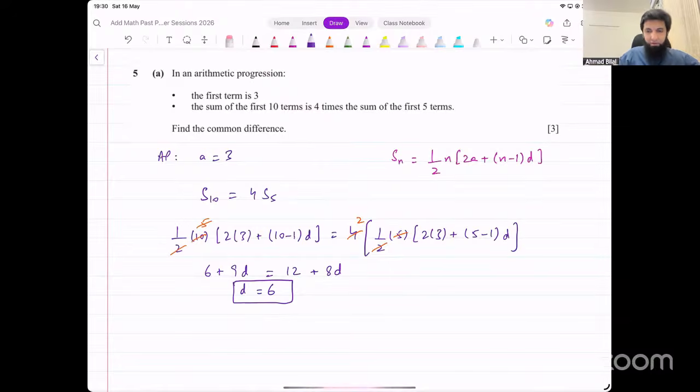ठीक है, that's what we were looking for in this part. ठीक है. Let's move on.